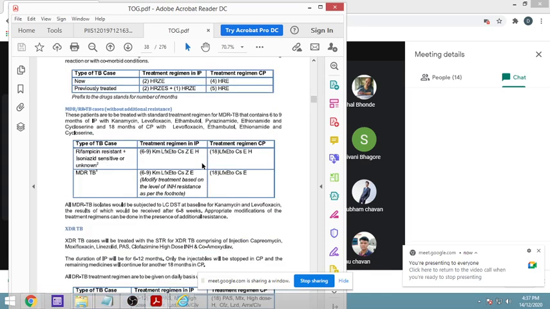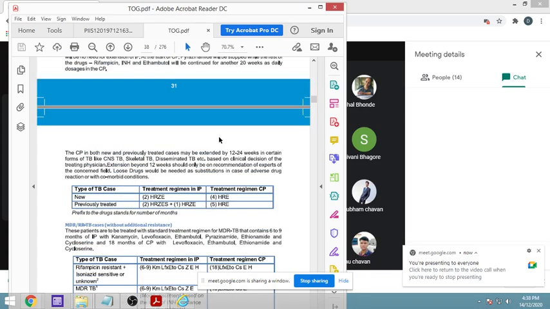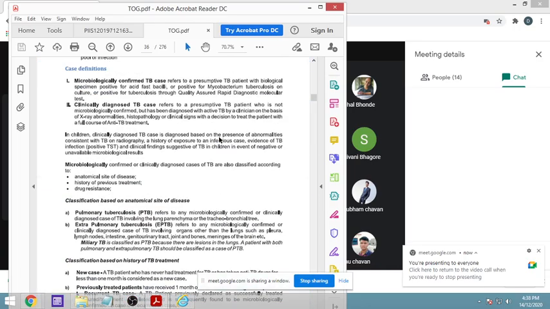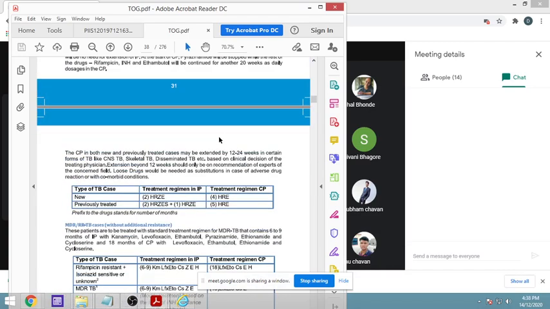I am just going through the guidelines. So this is how the treatment is shown. This is 2 HRZE, that means these are for 2 months. Then accordingly you add here the months. So how the treatment is given has a specific way of mentioning it.